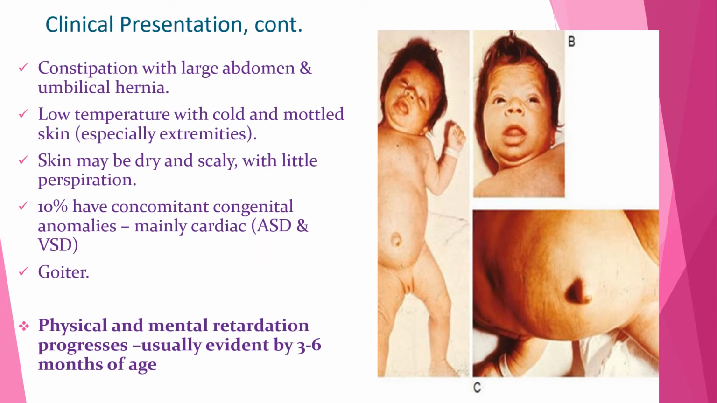Constipation with a large abdomen and umbilical hernia is also characteristic of congenital hypothyroidism. There is low temperature with cold and mottled skin, especially in the extremities. Skin might be dry and scaly with little perspiration, and 10% of neonates who have congenital hypothyroidism have concomitant congenital abnormalities, mainly shunt lesions such as ASD and VSD. Congenital goiter can also be seen, and physical and mental retardation progresses, usually evident by 3 to 6 months of age.